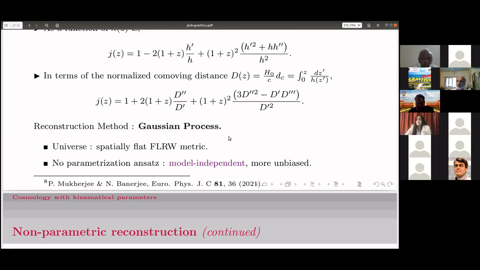And we assume a flat FLRW metric, and no parameterization ansatz. So it is completely model independent. I mean, we do not model the jerk in any way. So this is more unbiased.